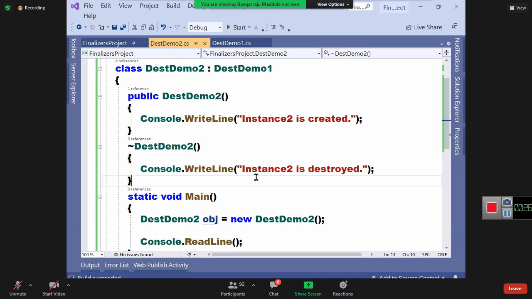But if you are working with managed object-oriented programming languages like Java, Python, .NET, they're under the runtime control. Defining a finalizer is not going to be mandatory because the garbage collector is available to take care of the memory management.